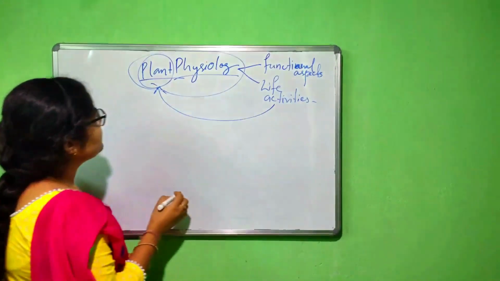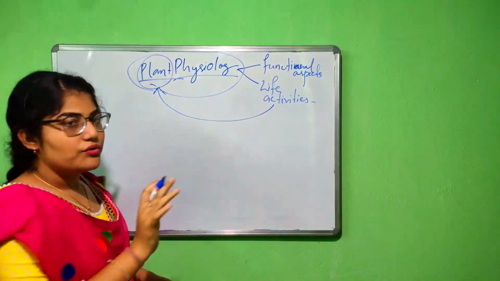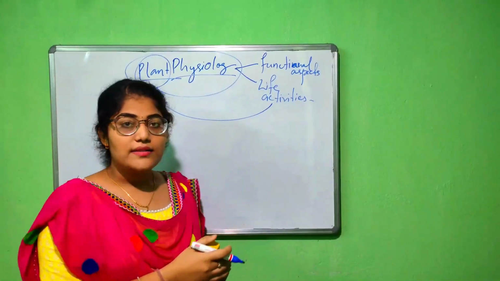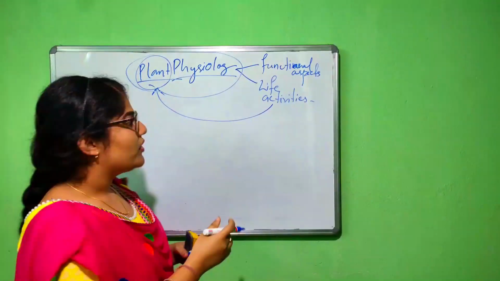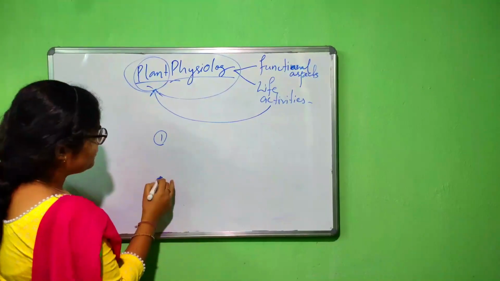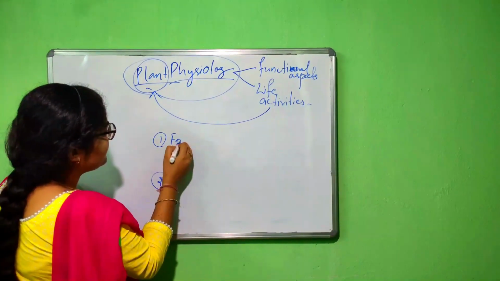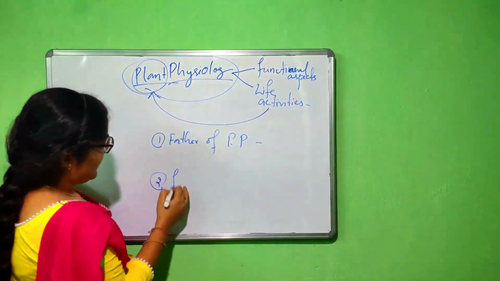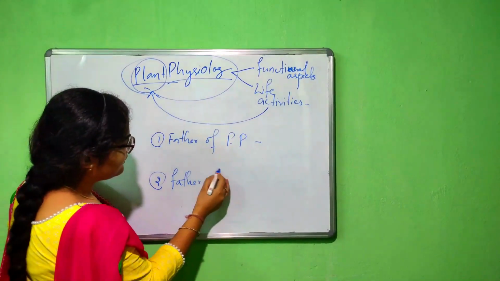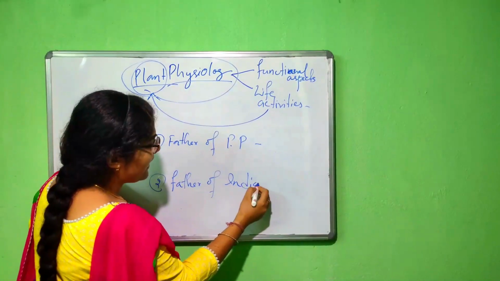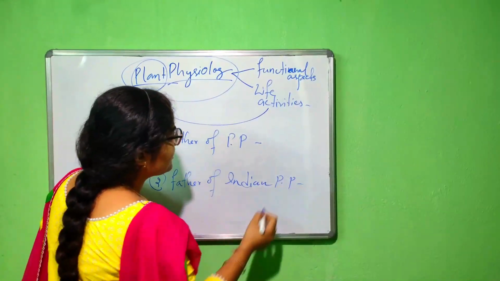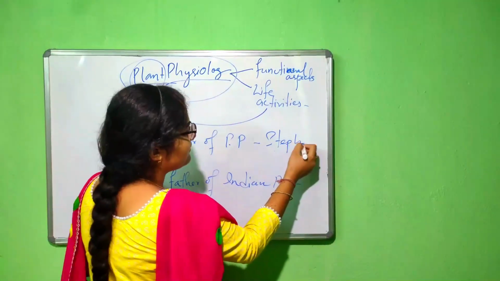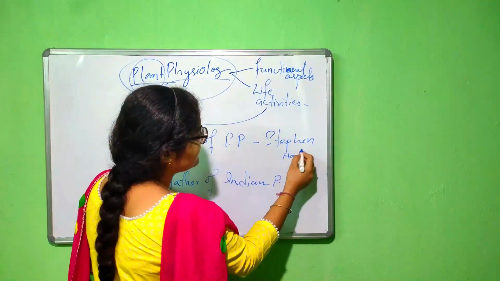Okay, then come to प्लांट फिजियोलॉजी में दो इम्पोर्टेंट क्वेश्चन क्या आता है. ये आप लोगों का कॉलेज एग्जाम में भी आ सकता है, आप लोगों का एंट्रेंस एग्जाम के लिए भी बहुत इंपॉर्टेंट है. So the first two questions are the father of plant physiology and the father of Indian plant physiology. The father of plant physiology is Stephen Hales.